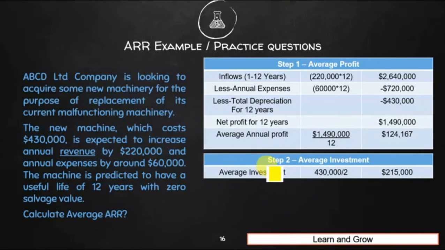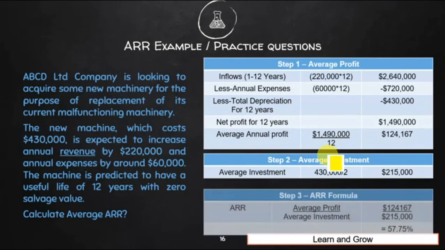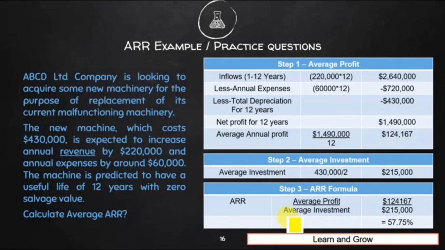Now step 2, we will calculate the average investment, right? Average investment is very easy in this question. The 430 is our purchase price and salvage value is 0, so we will write only 430 divided by 2, and $2,15,000 is our average investment in the project. Now step 1 divided by step 2 would be our ARR. So ARR is average profit divided by average investment, which is 124,167 divided by 215,000. So the ARR comes to 57.75%.